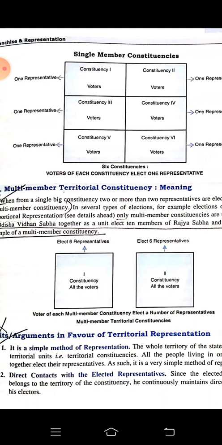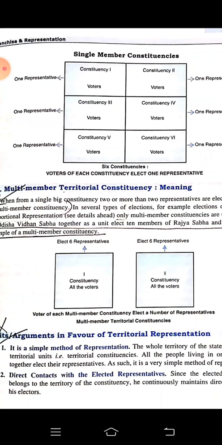We are dividing the country. For each constituency one Lok Sabha MP is elected. So the country is segregated like this into constituencies, and from each constituency we select one representative. So this is called single member constituencies.